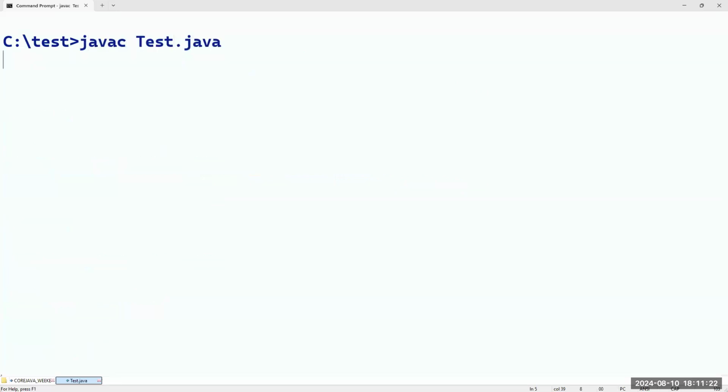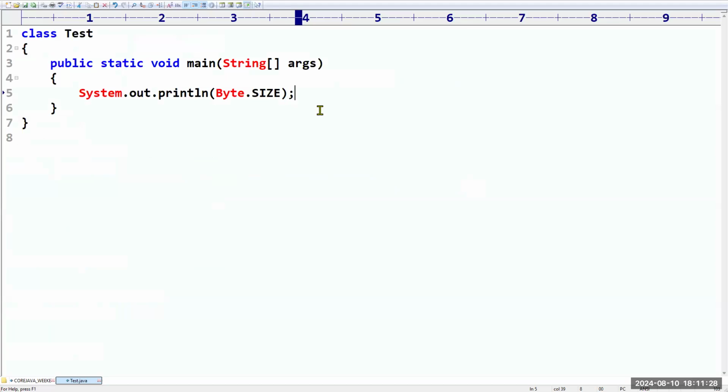javac Test.java, java Test. Are you seeing what output we got? 8. 8 means what? It is 8 bits. Are you clear with this?